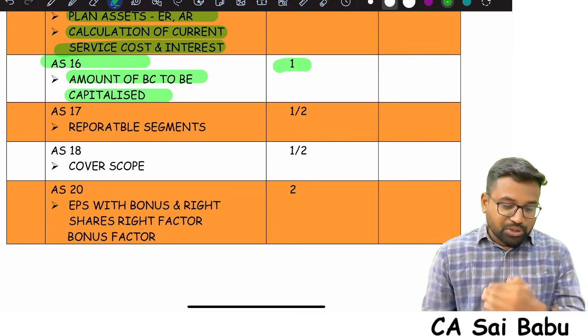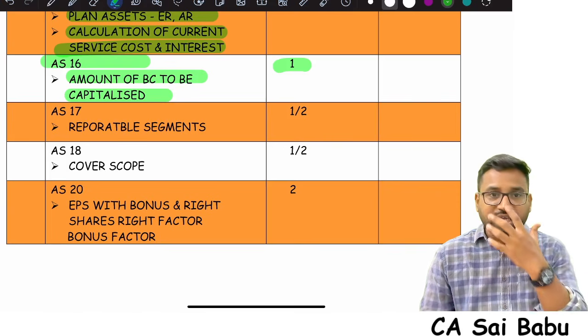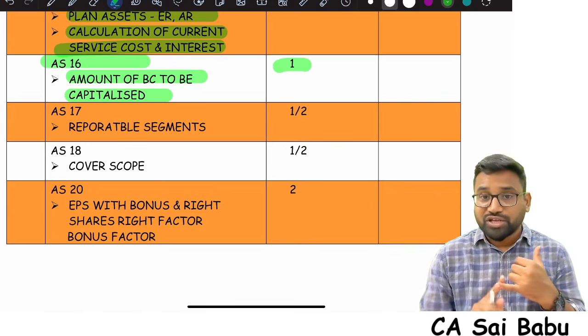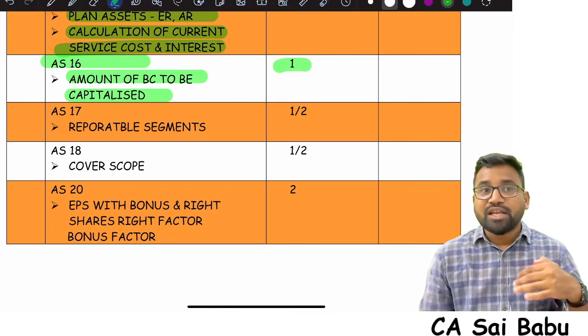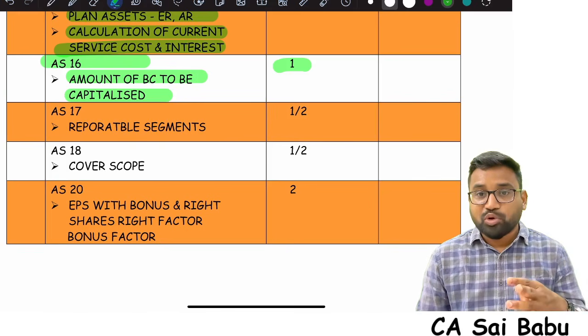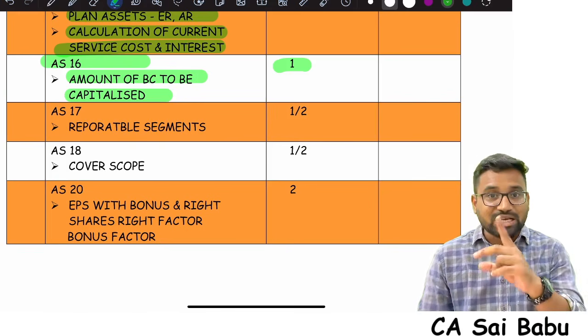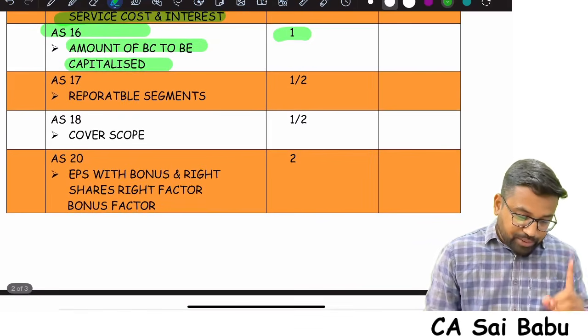So it is a very simple area. And when you are trying to ascertain the amount of borrowing cost to be capitalized, focus on the dates, the date of expenditure, and also if there are any specific borrowings and any temporary investment is made from these specific borrowings, how the income will be adjusted. That is also an important area. So spend 1 hour of time.